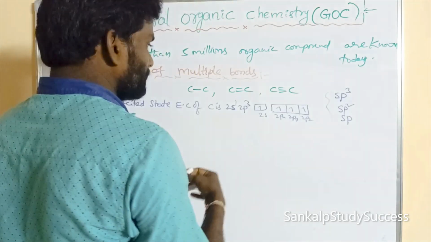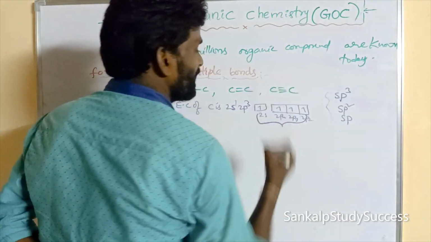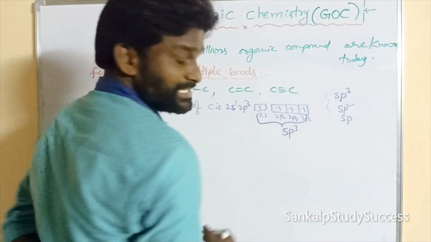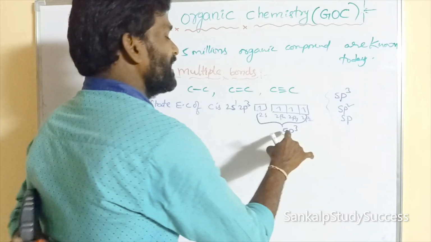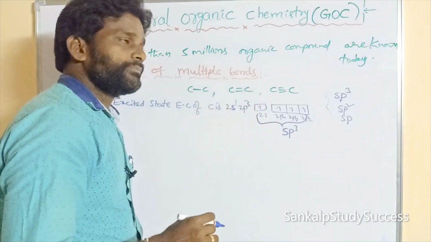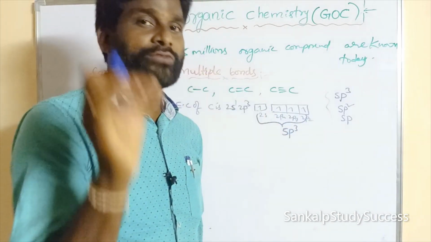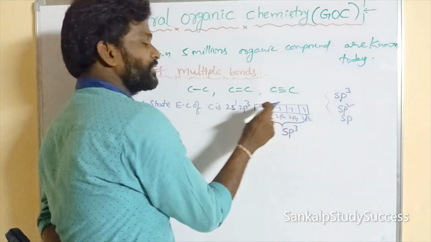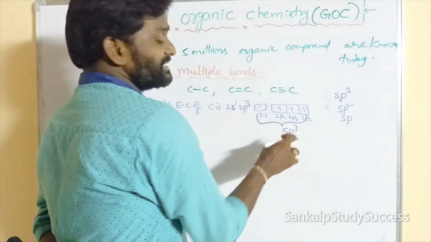Suppose one s orbital and 3 p orbitals intermix to give sp3 hybridization. In hybridization, the number of hybrid orbitals formed is equal to the number of combining orbitals. 2s, 2px, 2py, 2pz are the combining orbitals, and these sp3 orbitals are the new hybrid orbitals.